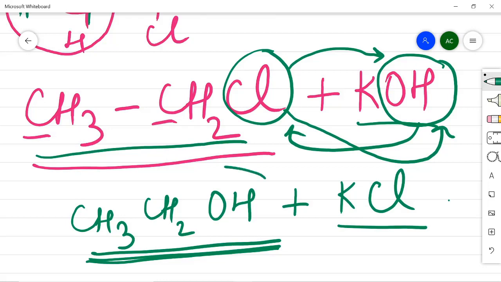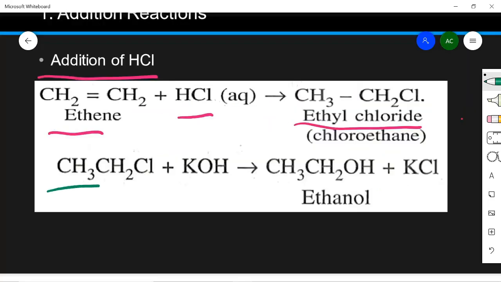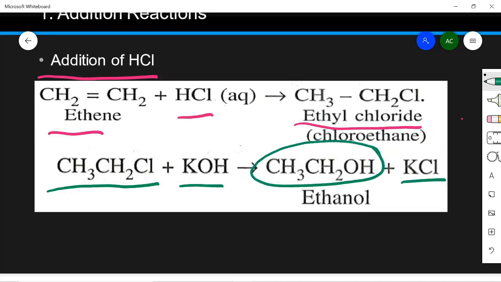And this is again ethanol. So you can create ethanol again with the addition of HCl also, by adding KOH with chloroethane. This chloroethane treated with potassium hydroxide converts into ethanol, and potassium chloride is given out.